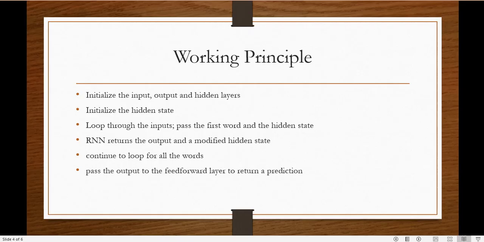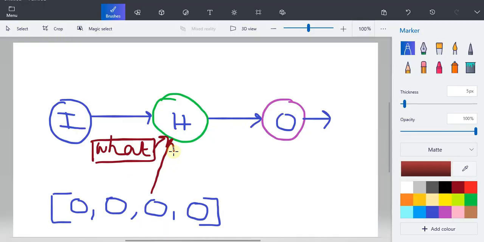What the RNN does is return the output and the modified hidden state. From this hidden layer some output is generated and some hidden state is generated, which is sent back again. That's why we talk about the looping mechanism. So what it is sending is the modified hidden state. Now what is the modified hidden state? Instead of 0, the first element is now "what". So this is the modified hidden state, where I have the word "what" and then three zeros. That is sent back again to the hidden layer.